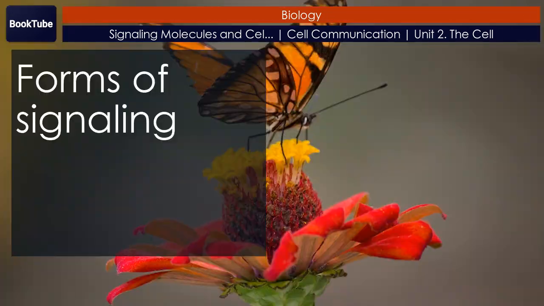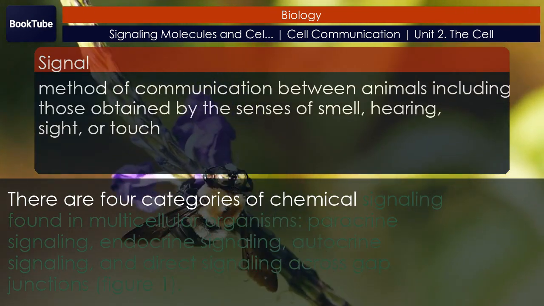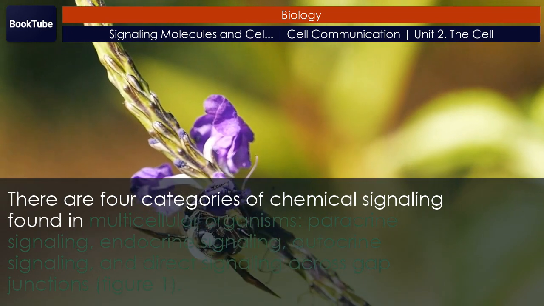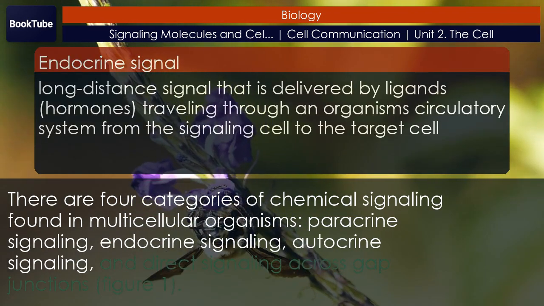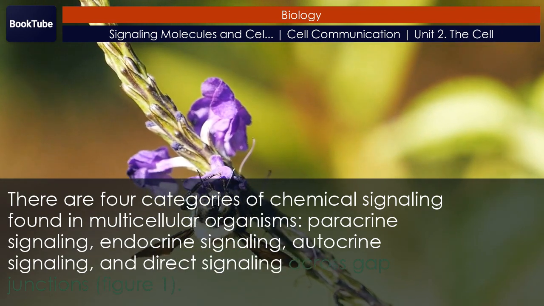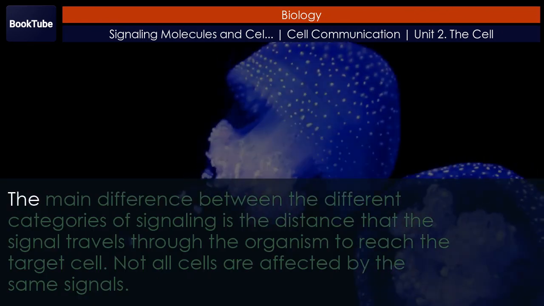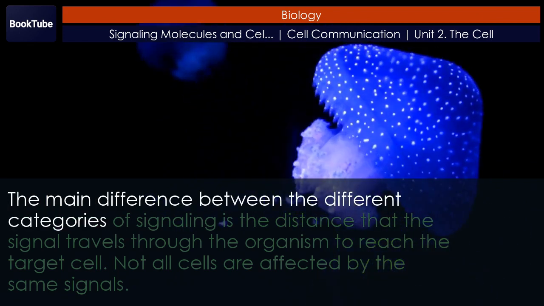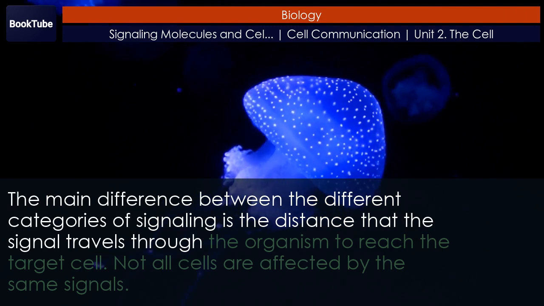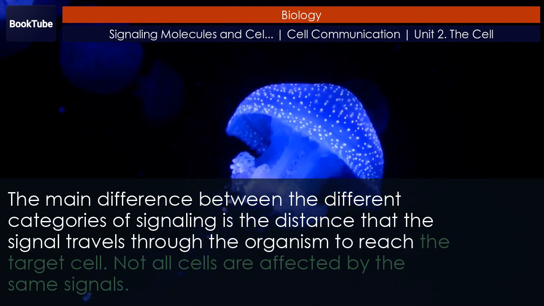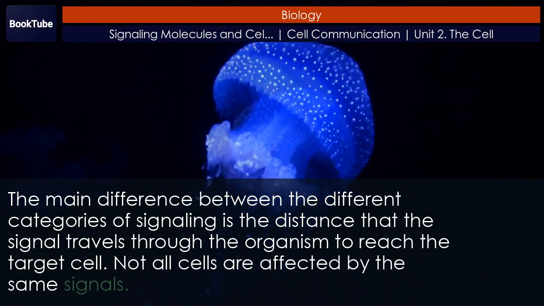Forms of signaling. There are four categories of chemical signaling found in multicellular organisms: paracrine signaling, endocrine signaling, autocrine signaling, and direct signaling across gap junctions. Figure 1. The main difference between the different categories of signaling is the distance that the signal travels through the organism to reach the target cell. Not all cells are affected by the same signals.